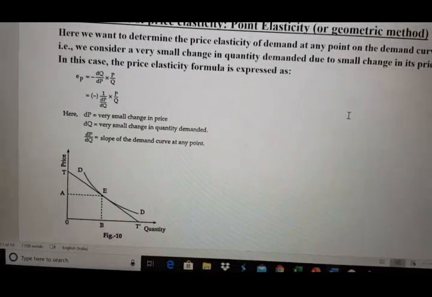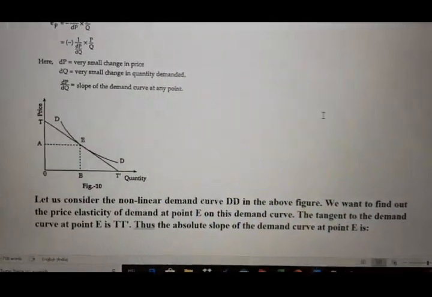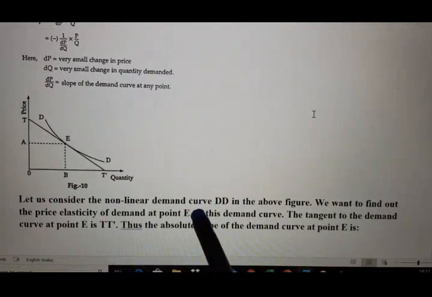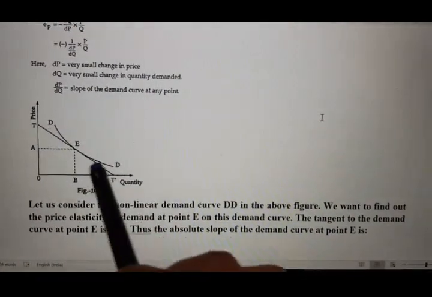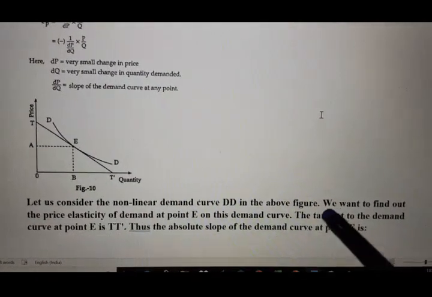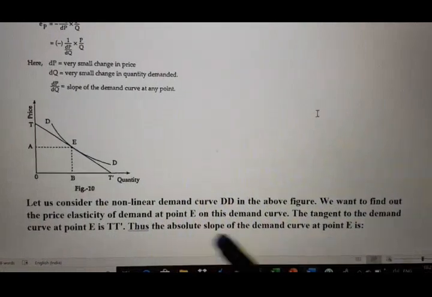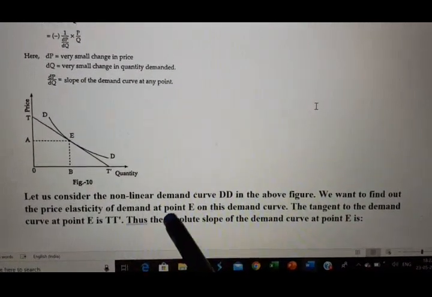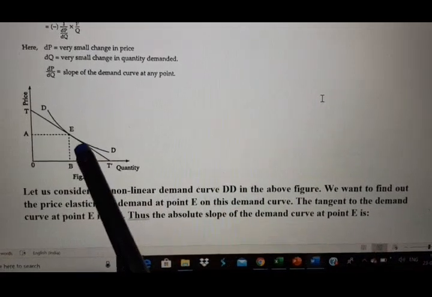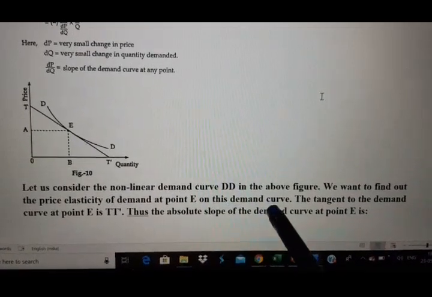Now look at the explanation. Let us consider a non-linear demand curve DD in the above figure. We want to find out the price elasticity of demand at point E on this demand curve.